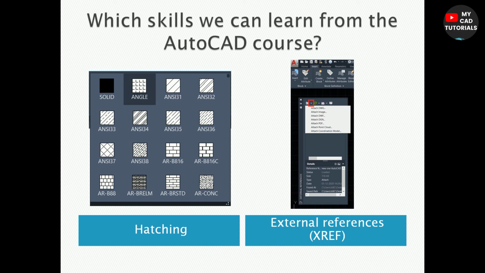So we will learn these skills after doing the AutoCAD course. Next is external references. If you want to attach any external references like drawing, PDF, images, DWG drawing, etc., you will learn how to add the external references in the AutoCAD.